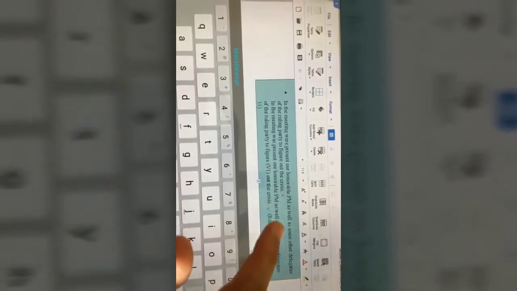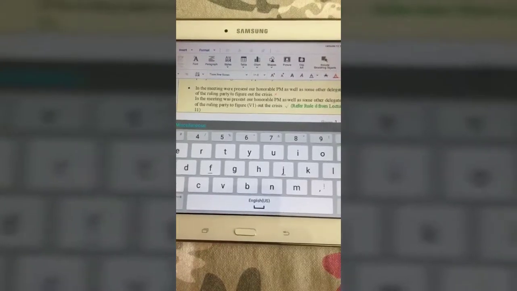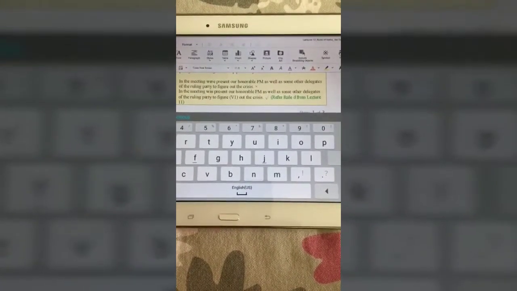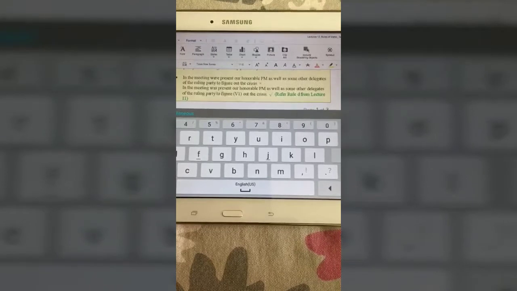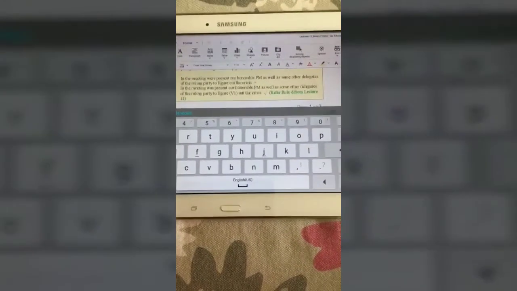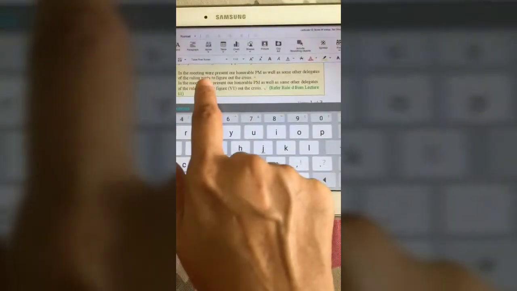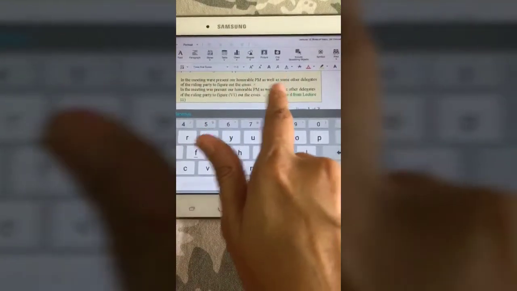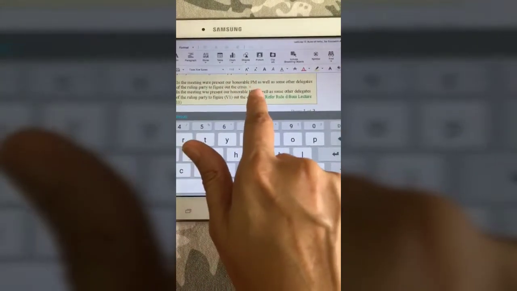In the meeting were present our Honorable PM as well as some other delegates of the ruling party to figure out the crisis. So what is a verb here? Here the verb is were, okay, but the subjects are coming after the verb. What are the subjects being referred to? Our Honorable PM as well as some other delegates.